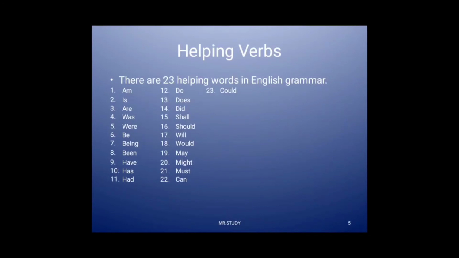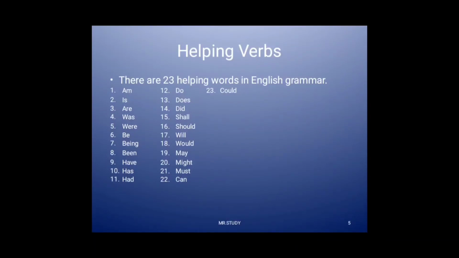Helping verbs. In English grammar, a helping verb is a word that comes before the main verb in a sentence. Together, the helping verb and the main verb form a verb phrase. A helping verb always stands in front of a main verb.